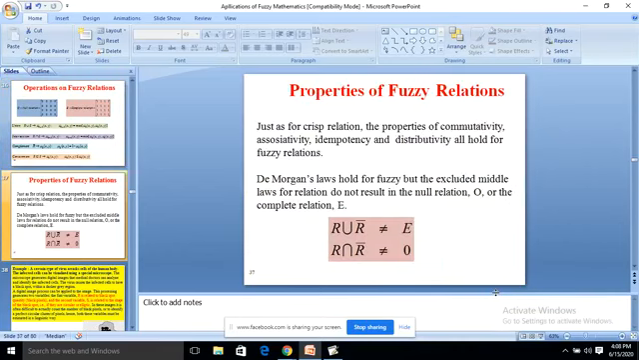These are all the operations on fuzzy relations we are using, and the properties of fuzzy relations. In fuzzy relations also, these two properties do not hold: R union R bar is not equal to E, and R intersection R bar is not equal to 0. De Morgan's laws hold for fuzzy, but the excluded middle laws for relations do not result in the null relation 0 or the complete relation E. So these two properties are not satisfied here.